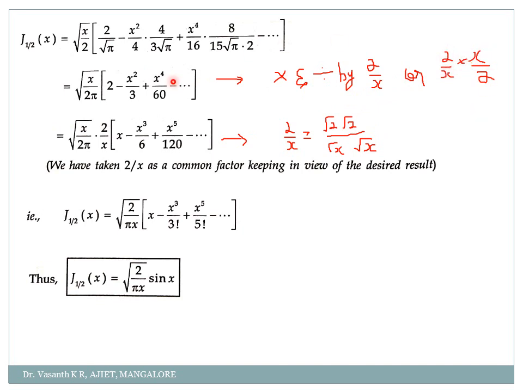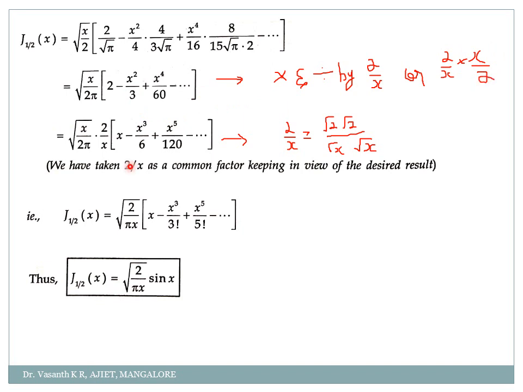Okay. And this x as root x into root x. Clear? So what did I do here? I have just written my 2 in the next step. To get this next step, write this 2 as root 2 into root 2 and write this x as root x into root x. So when I do that, what happens?